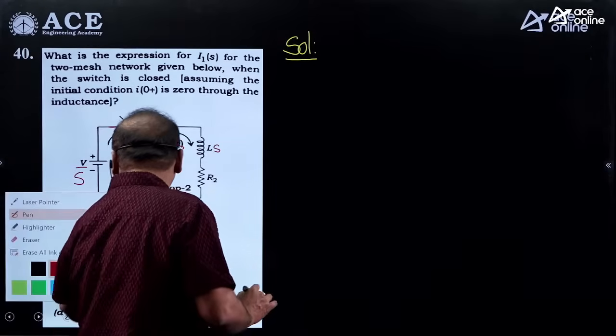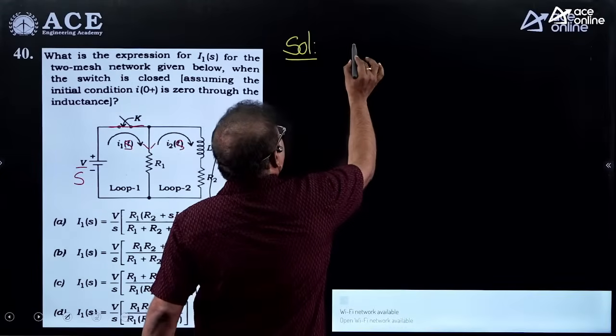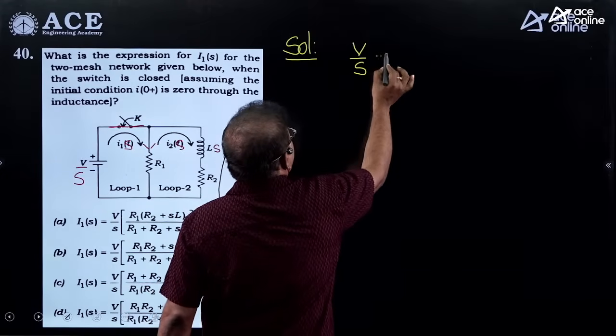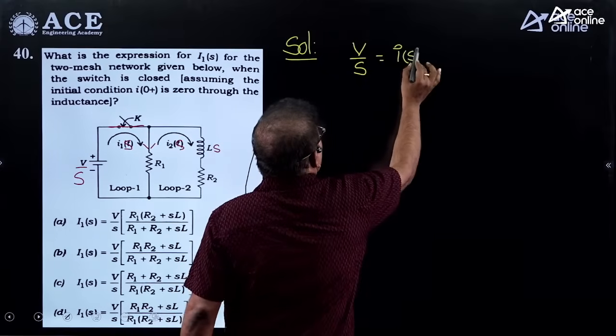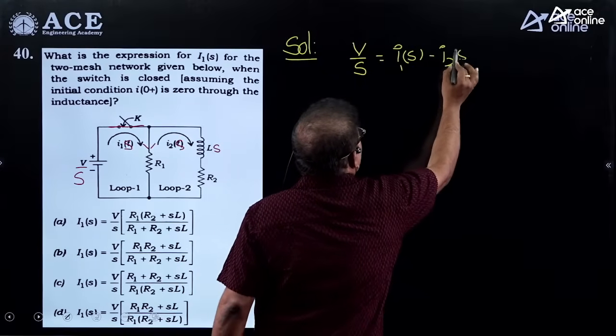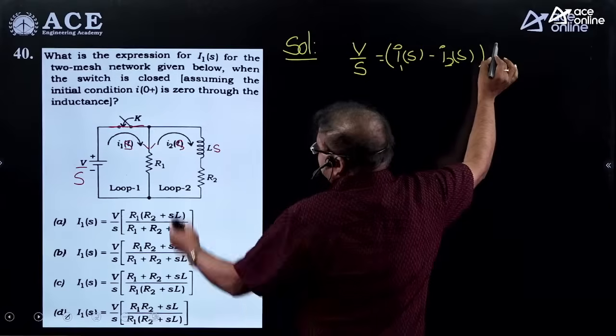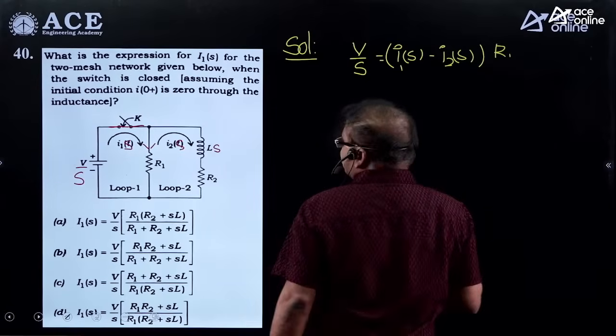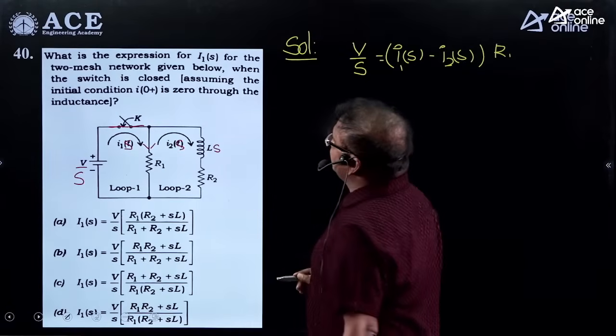Now by taking that, the first expression is V by S is equal to I1 of S minus I2 of S into R1. Now actually we need to estimate what the value of I1 of S is.